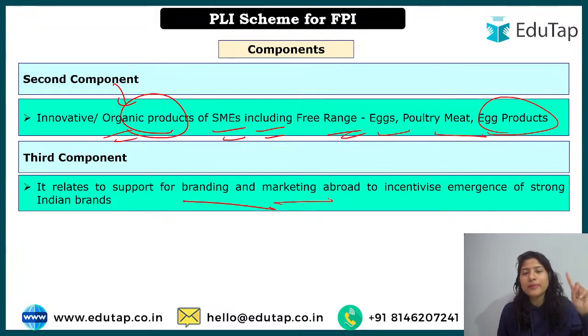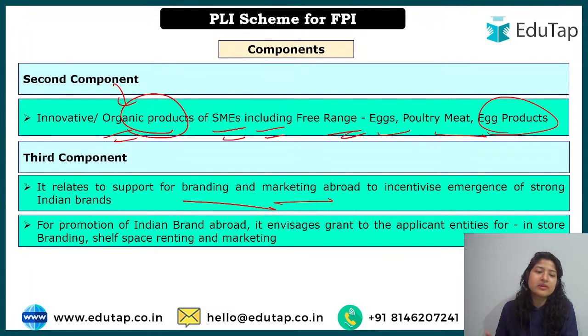Okay, first is for manufacturing and expansion. Second is about innovative and organic products. It does not have to be linked to the expansion of pre-existing units. And third, it deals with branding and marketing abroad. Incentive will be given for that. For promotion of Indian brands abroad, it envisages grants to applicant entities for in-store branding. So here a grant will be given for in-store branding, shelf space renting, and marketing. For these things, the incentive will be given.